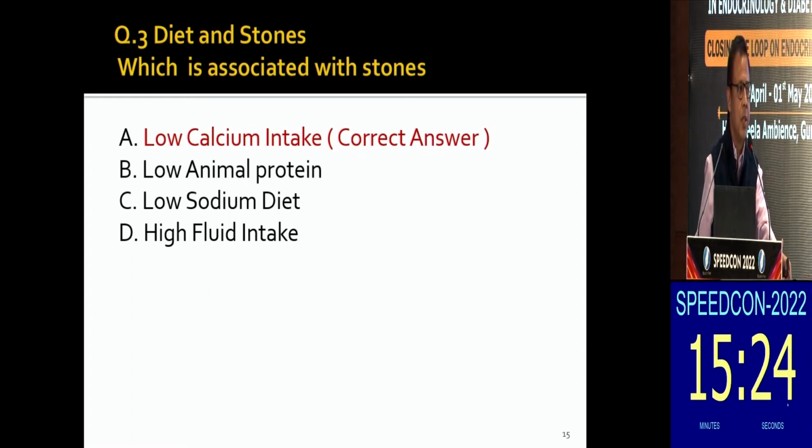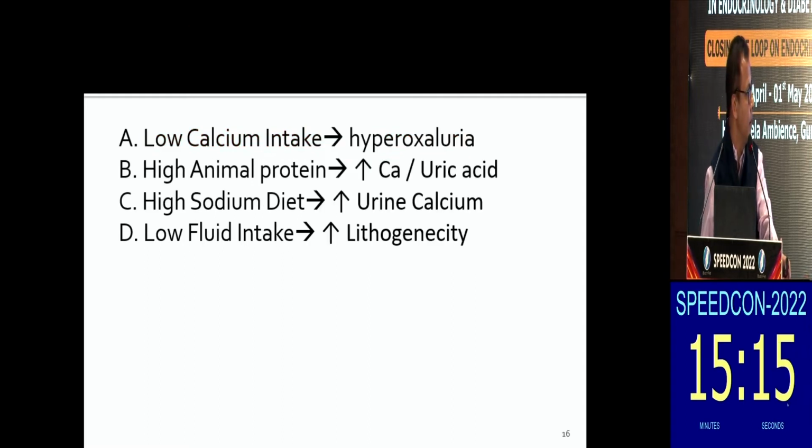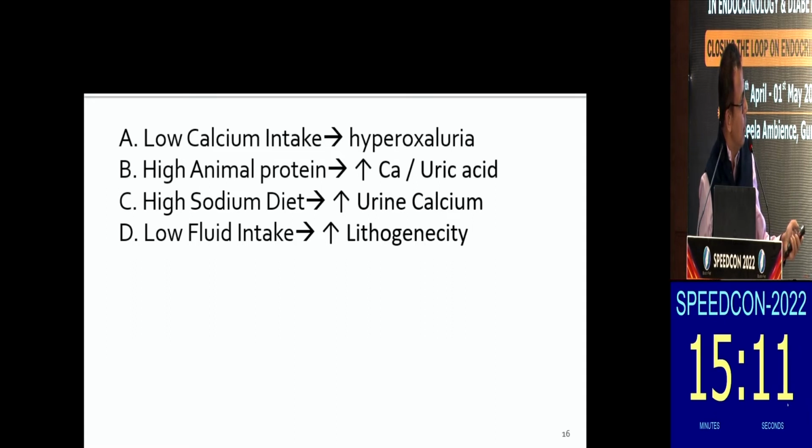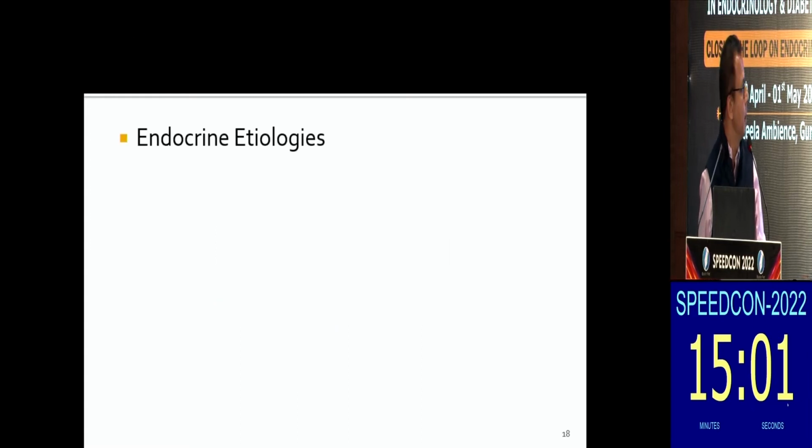reason can be that once the patient is having low calcium in the diet, that can sometimes promote secondary hyperparathyroidism also, so that can also cause it. But usually low calcium promotes hyperoxaluria, high animal protein causes increase in calcium and uric acid, high sodium diet also causes hypercalciuria, and low fluid intake usually leads on to lithogenicity.